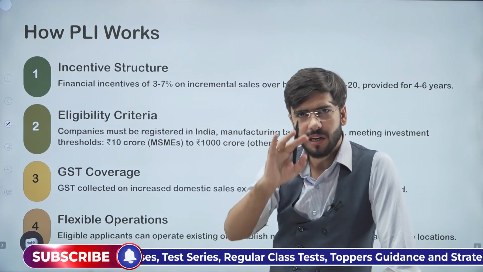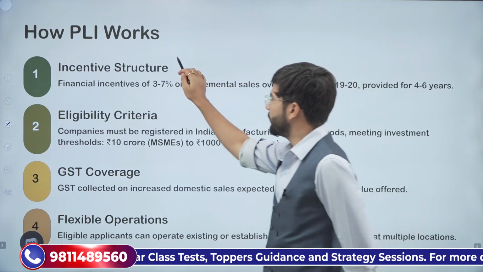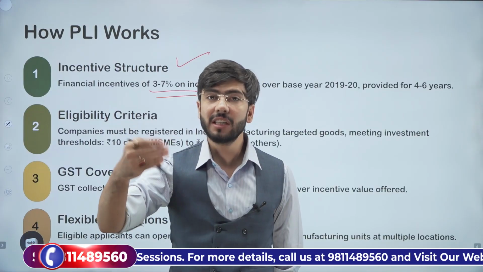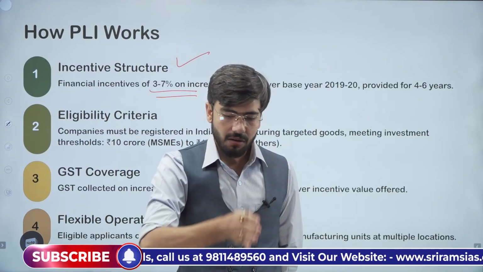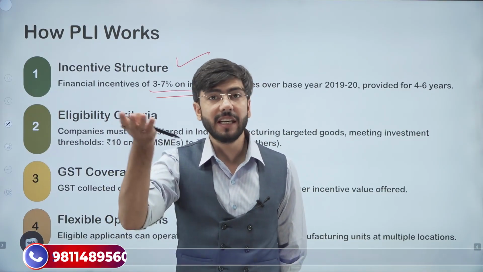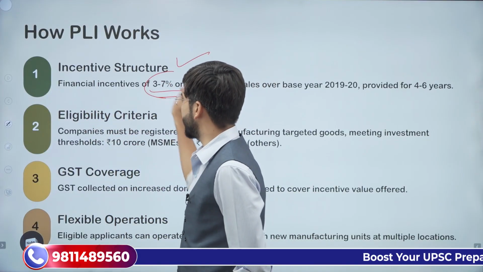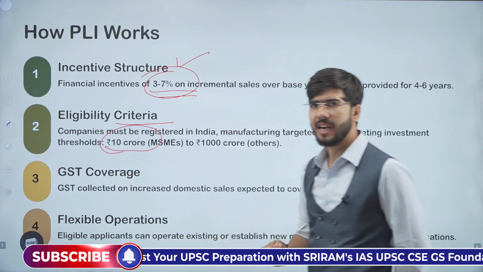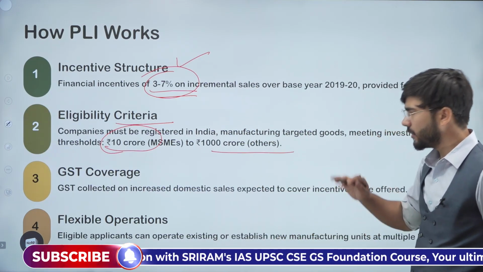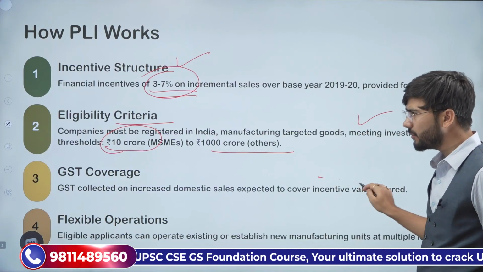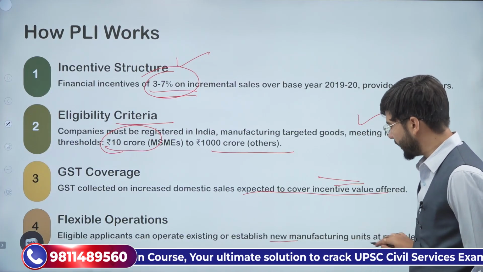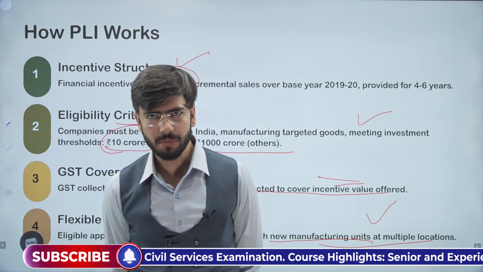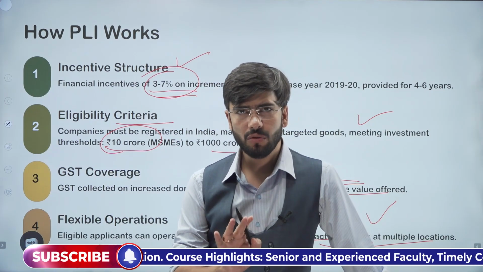There are 4 steps under which PLI works. It works through an incentive structure by giving an incentive of 3 to 7% on the additional sales. What they were earlier selling, in addition to that, if the sales increase in the new year, then they will get financial incentives. Eligibility is very simple. There is a threshold of 10 crore for MSMEs, up to 1000 crore for others. Further, the GST coverage and flexible operations, so that new manufacturing units can also participate in PLI and have the benefits of PLI. Do we understand this?